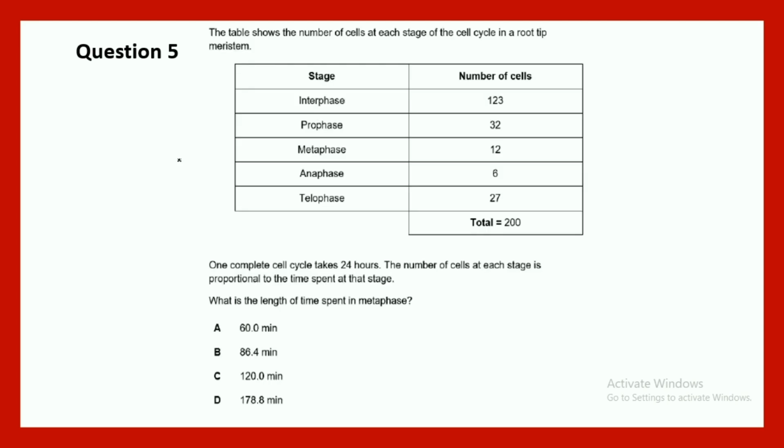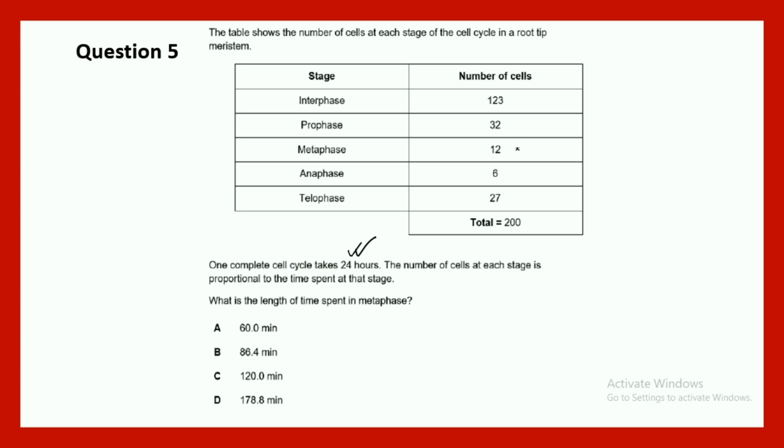Now there is another question which says the table shows the number of cells at each stage of the cell cycle of root tip meristem. So there is a list given, and another line is given that one complete cell cycle takes 24 hours. Good. The number of cells at each stage is proportional to the time spent at that stage. So whatever time is spent at that stage is proportional to the number of cells. What is the length of the time spent in metaphase? So you have to calculate that.